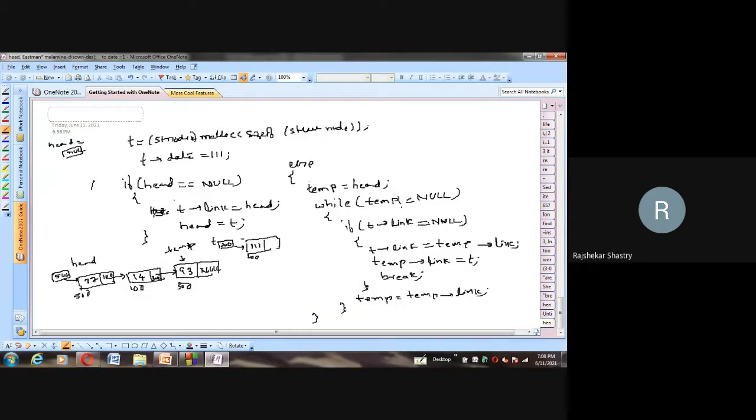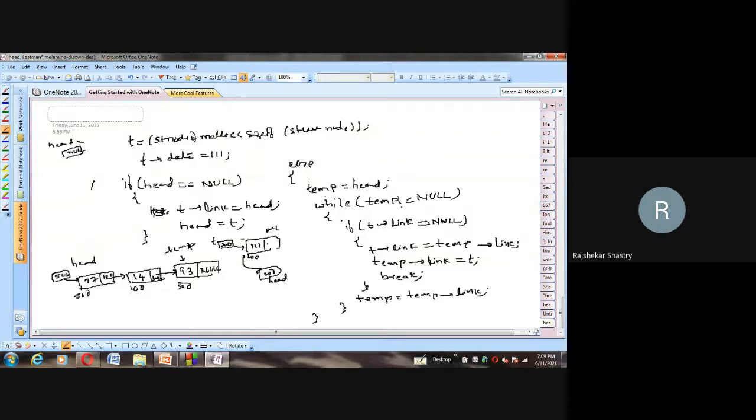If it is null, then we get into the body, and in T arrow link we store head. Head is null, so here you will find null. So the first step is over. And then head is equal to T. So that means the same T address, which is 200, will now be stored in head. Therefore, head will point to this particular node. Previously it was holding null, now it will hold 200. So this is what happens if head is null. Otherwise, what do we do?